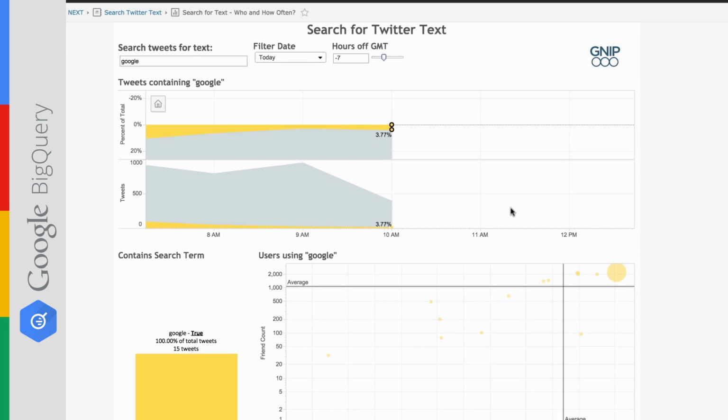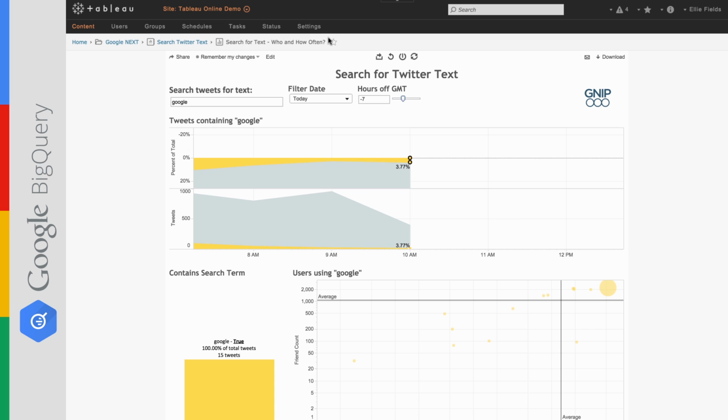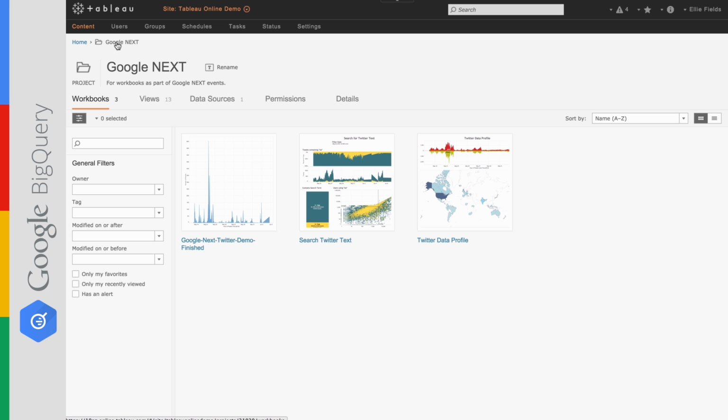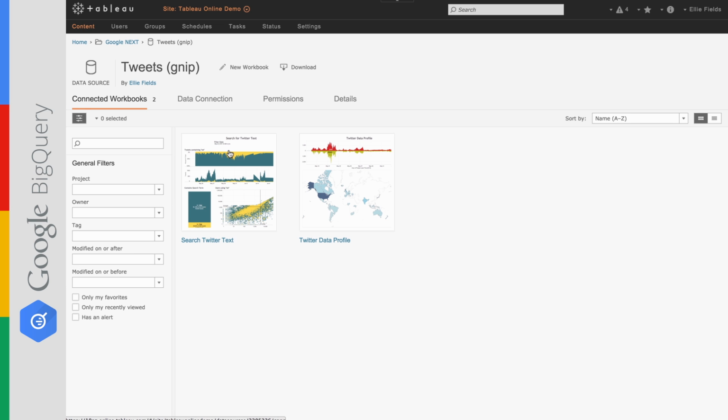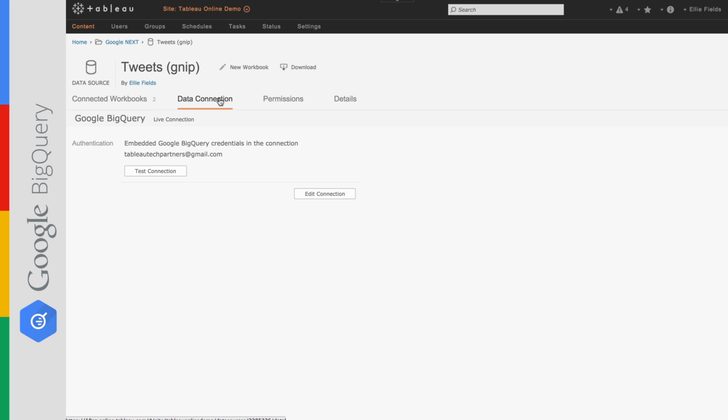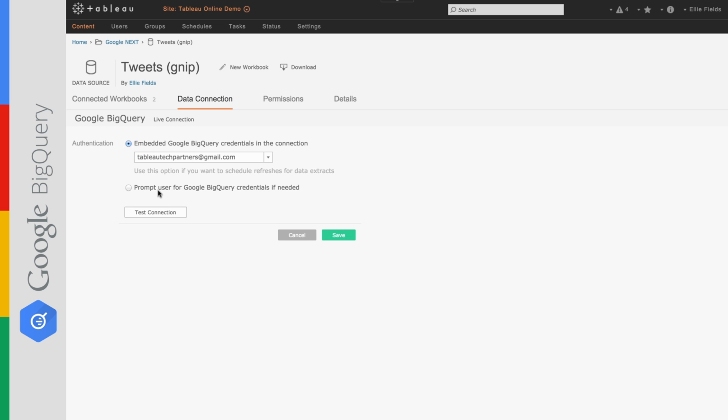So what we're working against here is a live BigQuery data set. Let me show you a little bit more about that. If we click into Tableau Online again and look at the data sources, you can see that I've been working against this data source called tweets from GNIP, and it's a live data source. If I want to take a closer look at it, I can see that the credentials for this data set were actually embedded right into the data source. Now I could edit that and ask users to put their own credentials in, but in this case we're going to go ahead and keep the embedded credentials.